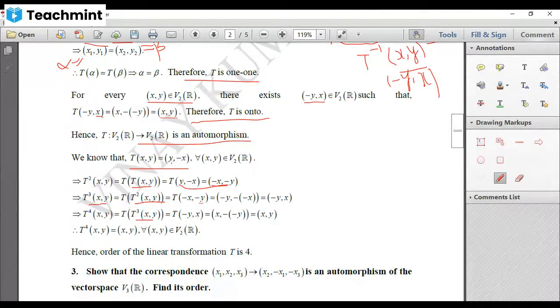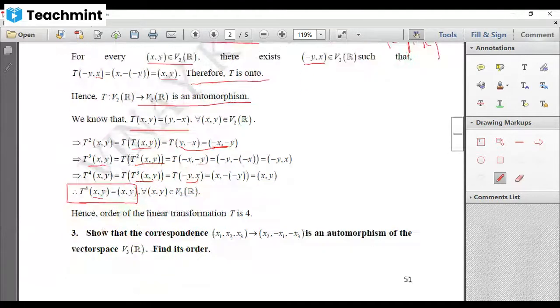Now you got T to the power of 4 of the ordered pair (x, y) is the same as the ordered pair (x, y). T to the power of alpha is the same as alpha. It is of that form. Therefore, the order of this linear transformation is 4. This is how you have to find the order of a linear transformation. Now let us see one more problem.